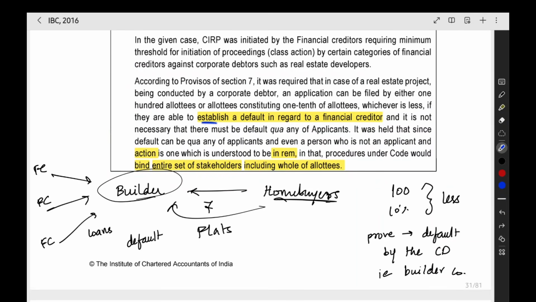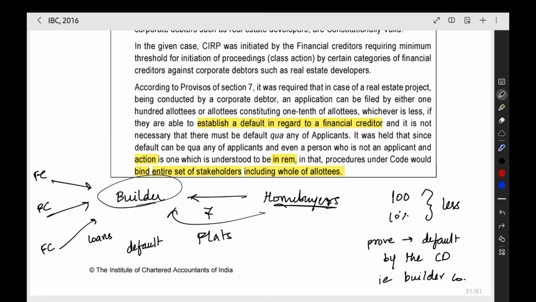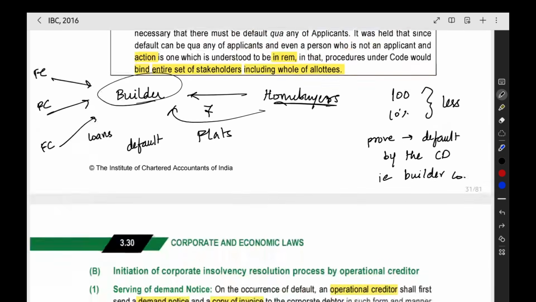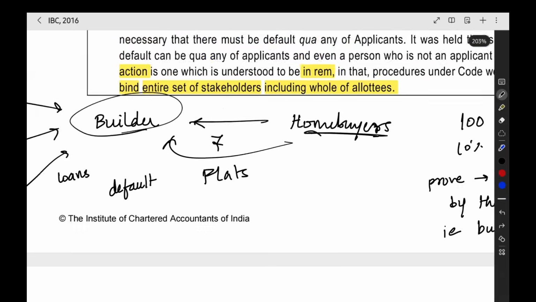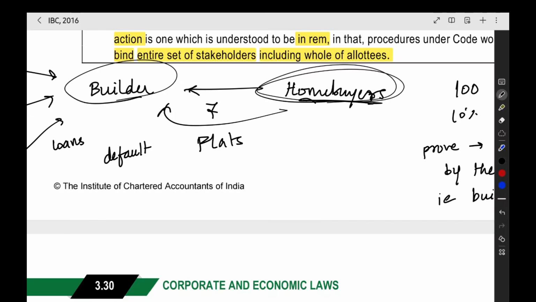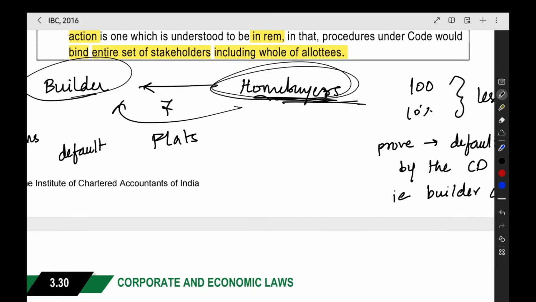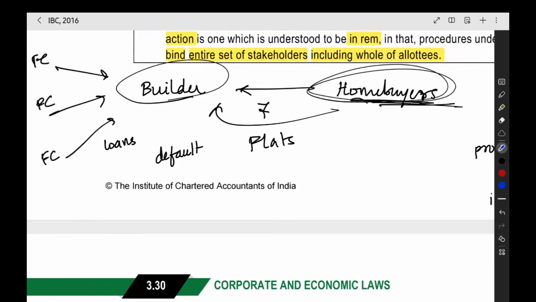They have to establish a default in regard to a financial creditor, and it is not necessary that there must be a default qua any of the applicants. That means that in the capacity of the applicants, the builder need not have made any default to the home buyers. Even if he has not made any default to the home buyers, they can make an application, and if they prove that there is a default on the other financial creditors' loans, then also the application is valid.